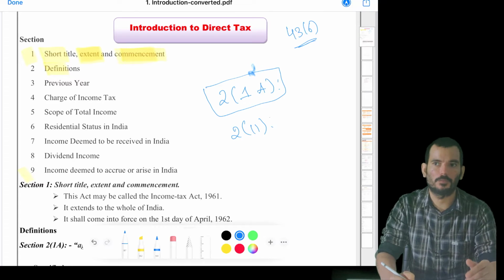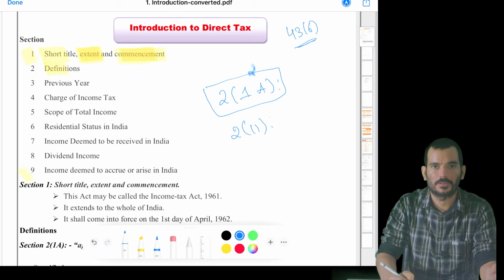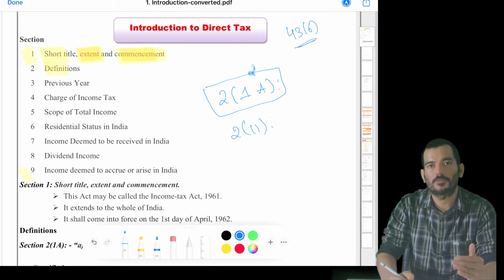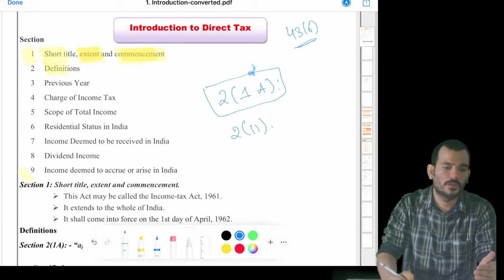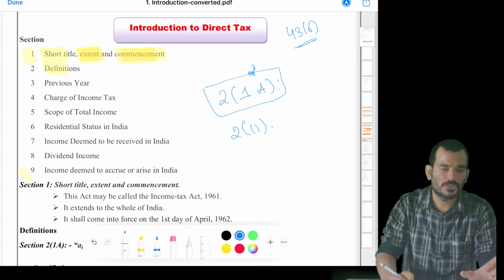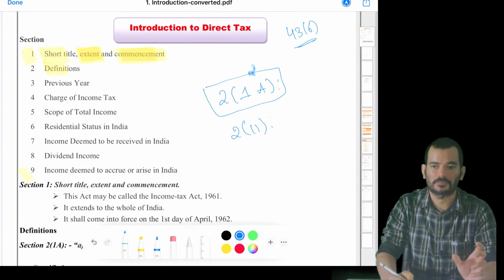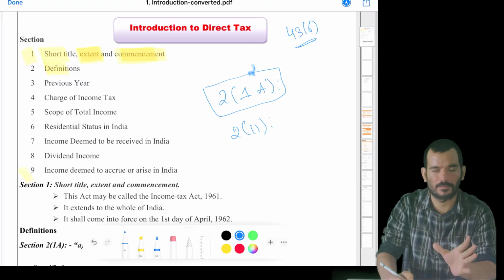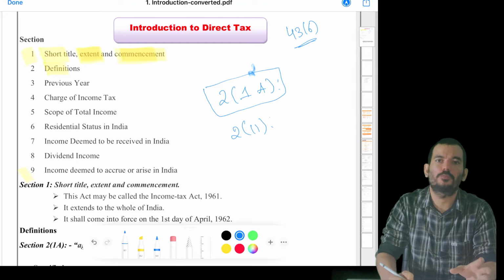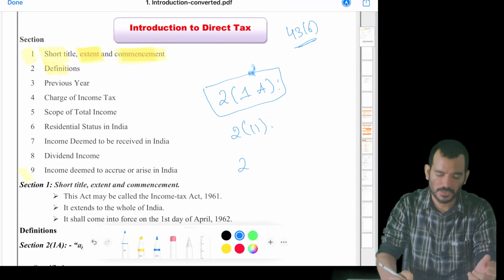Take an example, I have cars. I cannot say all cars are at the same rate. I have to segregate which cars I am using for personal use, and which car I am using for transportation purpose. In machinery also, you need to segregate: do they have the same rate, and is the nature the same? For example, one machinery is having 15% depreciation, one land is having 15% depreciation, you cannot group these two. So in order to group assets, they need to have the same rate and same nature.